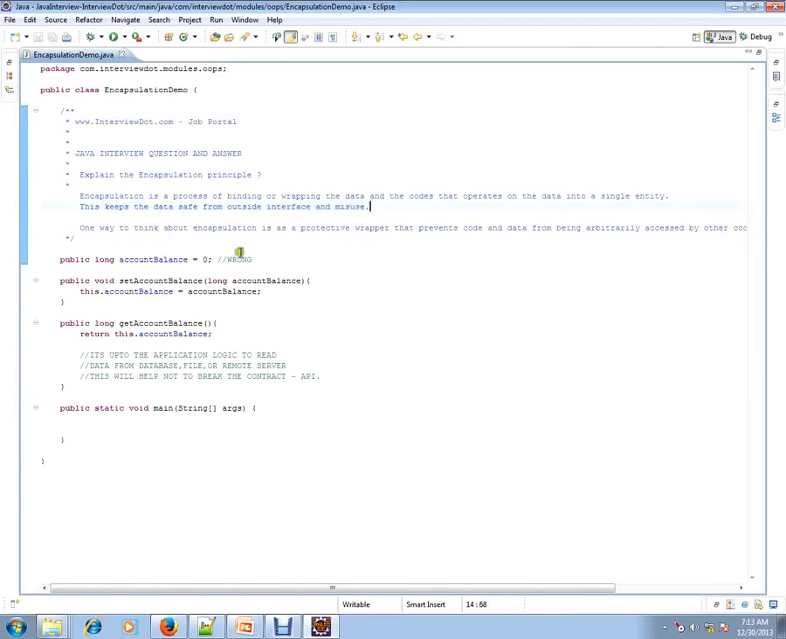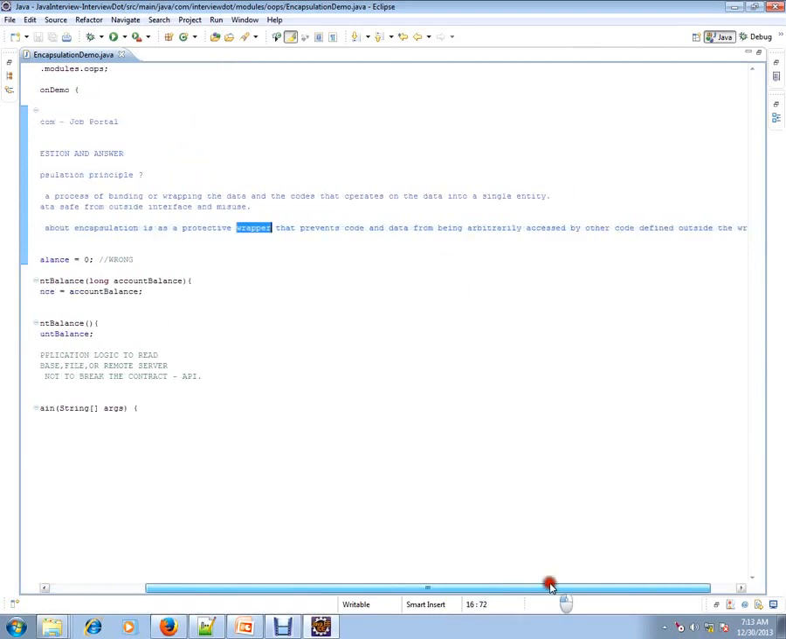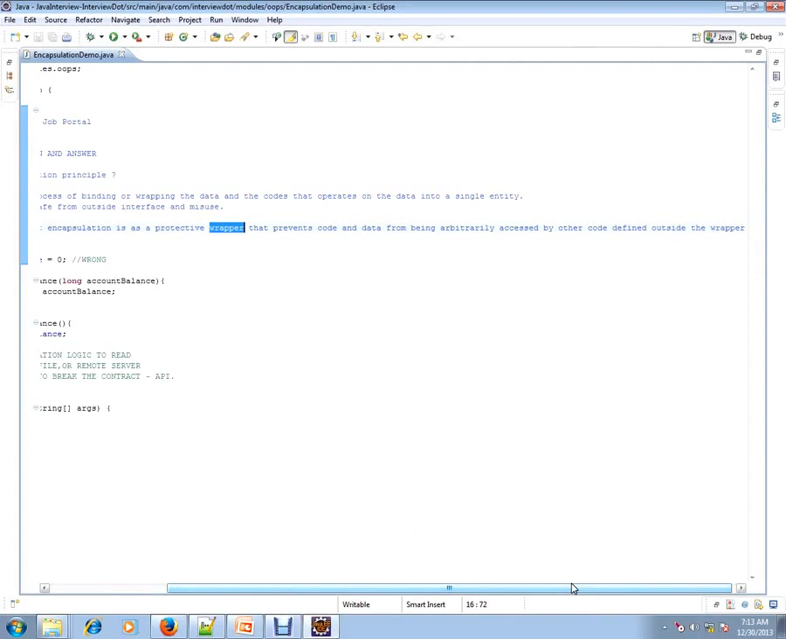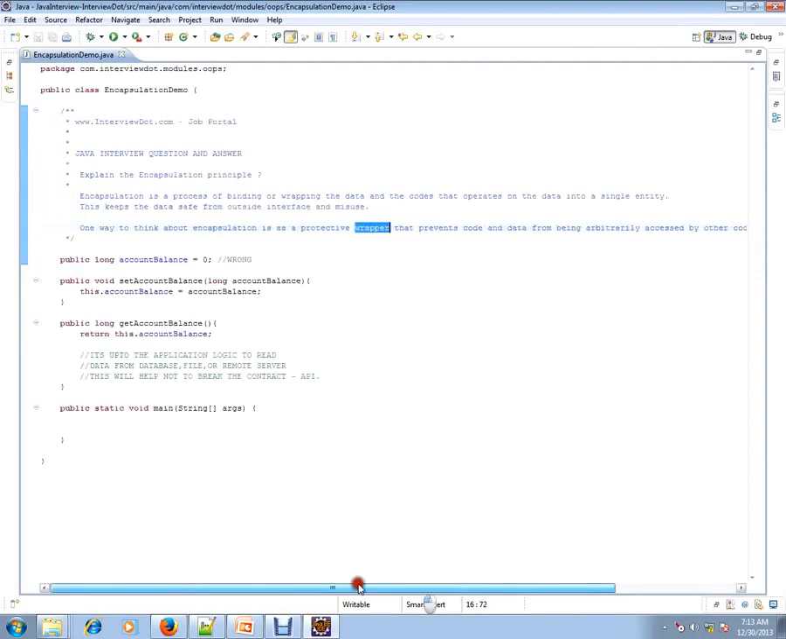One way to think about encapsulation is a protective wrapper that prevents code and data from being arbitrarily accessed by other code defined outside the wrapper. Let's see the code so that you can understand it in a better way.